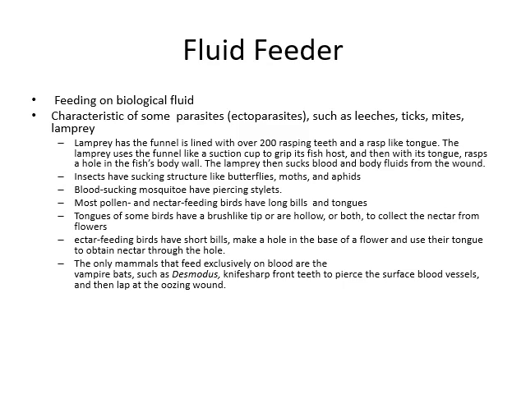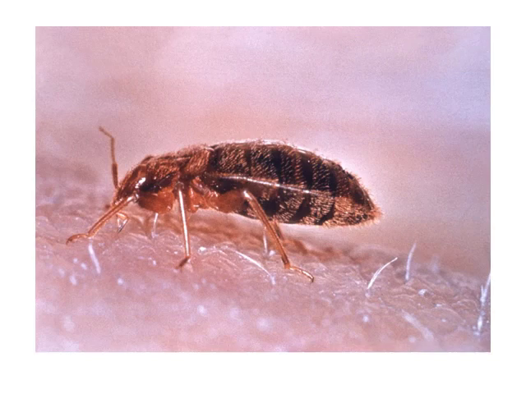Most pollen and nectar feeding birds have long bills and tongues just to feed on nectar. Tongues of some birds have a brush-like tip or a hollow or both to collect the nectar from the flowers. Some nectar feeding birds have short bills, make a hole in the base of the flower and use their tongue to obtain nectar through the hole. The only mammals that feed exclusively on blood are vampire bats. They have sharp teeth on the front that puncture the blood vessels and leave an oozing wound. Here is an insect, a fluid feeder.